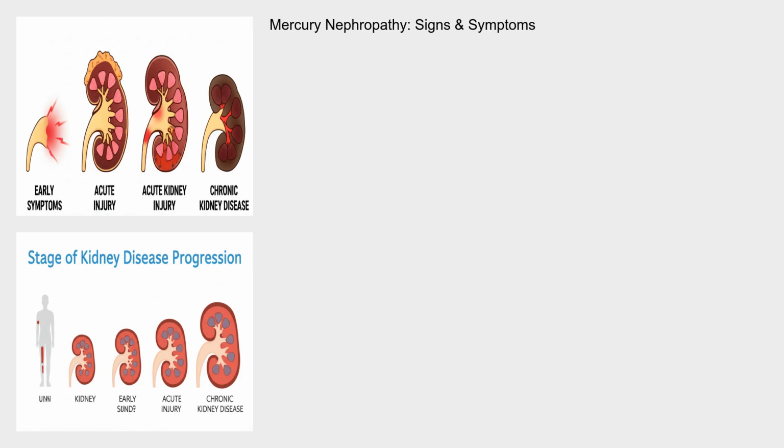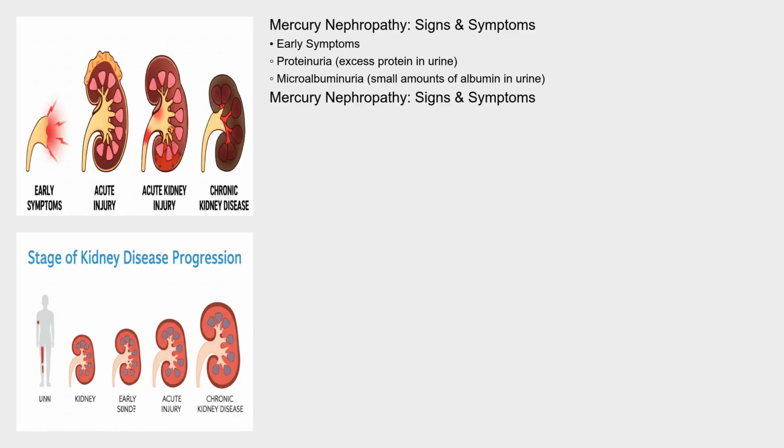The signs and symptoms of mercury nephropathy can vary depending on the severity and duration of exposure. Early symptoms may be subtle and include proteinuria, the presence of excessive protein in the urine, and microalbuminuria, small amounts of albumin in the urine. As the condition progresses, individuals may experience edema or swelling, particularly in the ankles and feet, due to the kidney's reduced ability to regulate fluid balance. Fatigue, nausea, and loss of appetite are also common. In severe cases, acute kidney injury can occur, leading to oliguria, decreased urine output, and even anuria, the absence of urine production. Long-term exposure can result in chronic kidney disease, characterized by a gradual decline in kidney function, eventually leading to end-stage renal disease requiring dialysis or kidney transplantation.